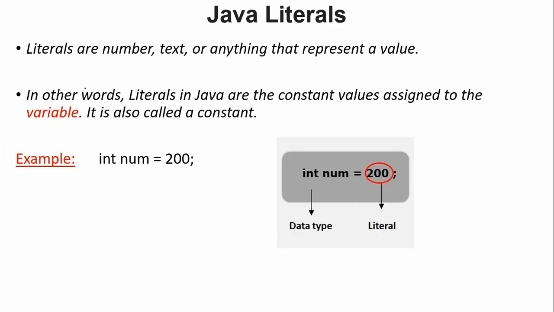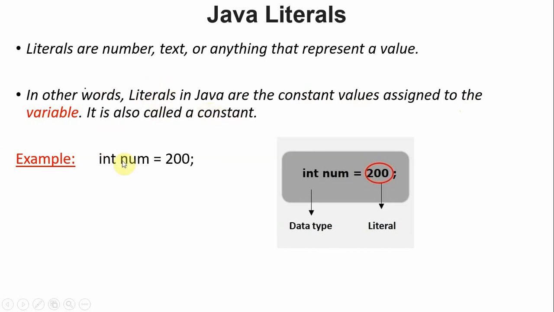Okay, so next one, Java literals. So what is a literal? A literal may be anything. It may be a number, text, or anything that represents a value. Simply, literals in Java are the constant values assigned to a variable. We are assigning a value to a variable. That value is simply called a literal, and somehow it is also called a constant.